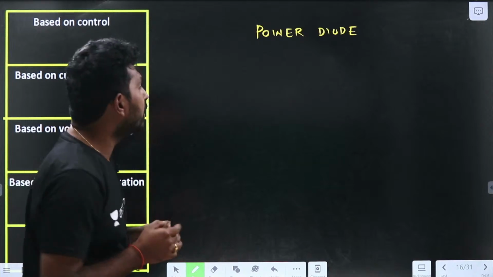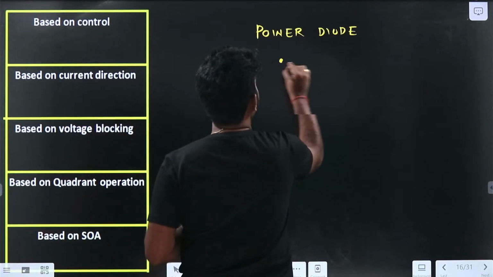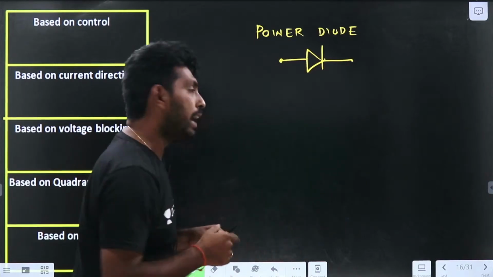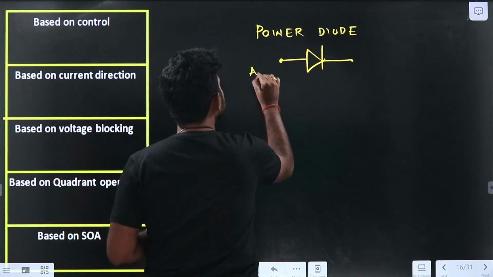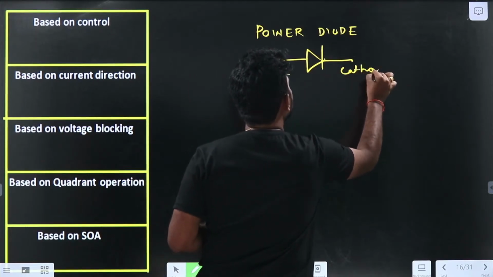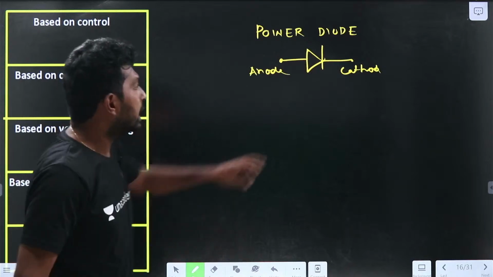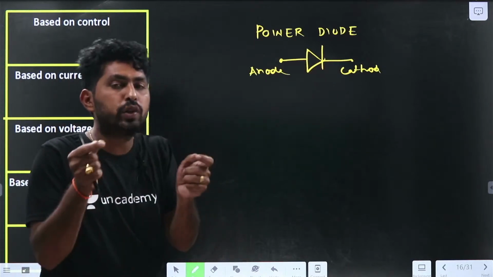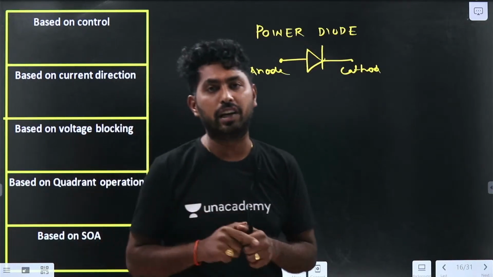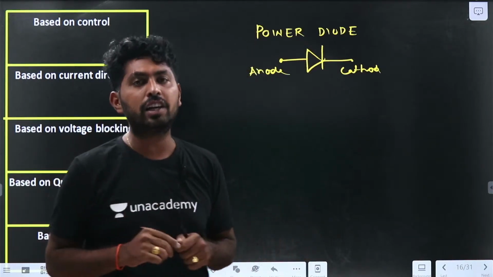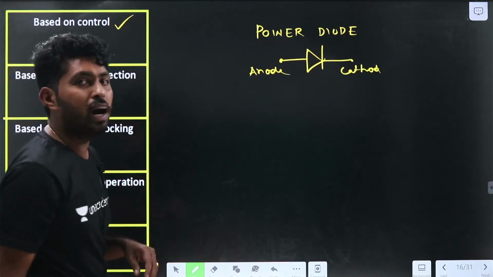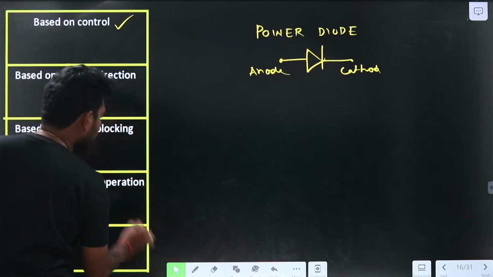The symbol of the power diode will be like this. It has two terminals, anode and cathode. Is there any control signal here? We have only two terminals. There is no additional control signal, so we cannot control the turn on and turn off. If we cannot control the turn on and turn off, which category will it be in based on control? It will be in the uncontrolled category.